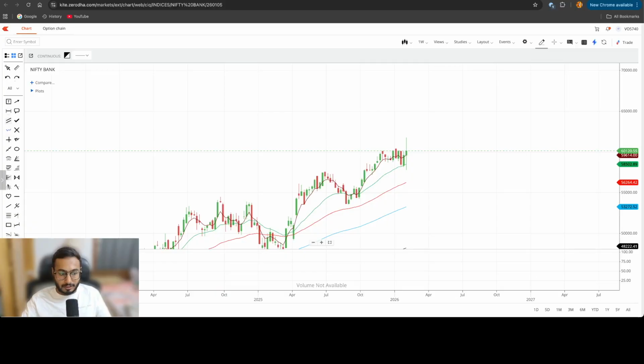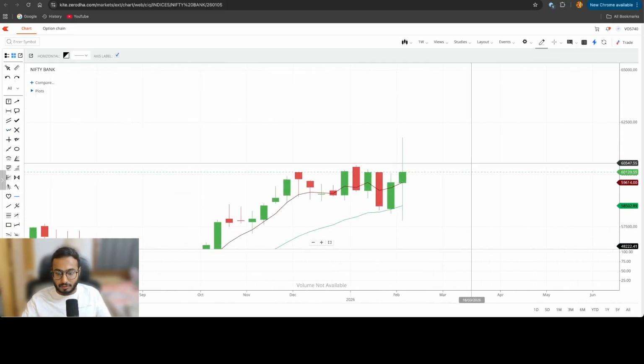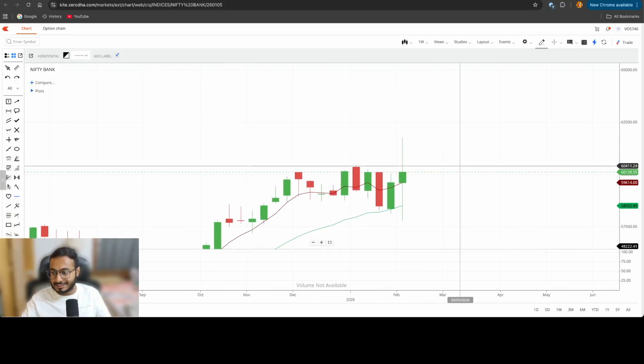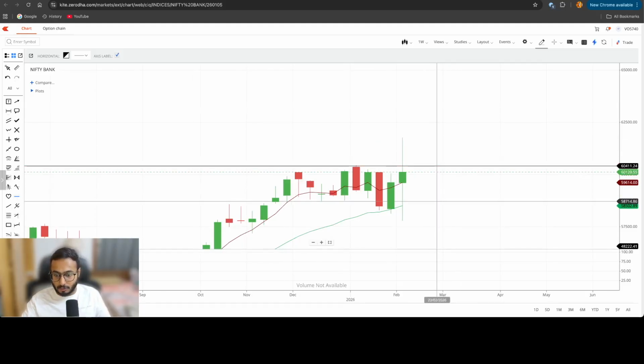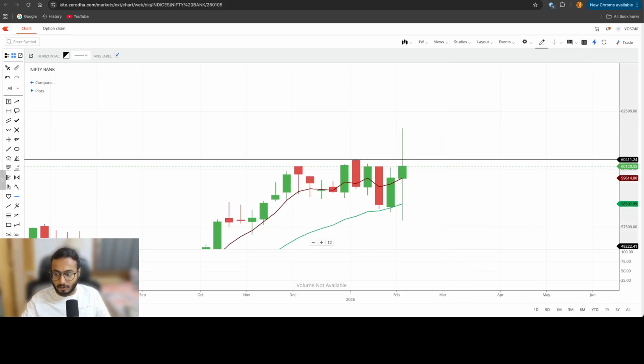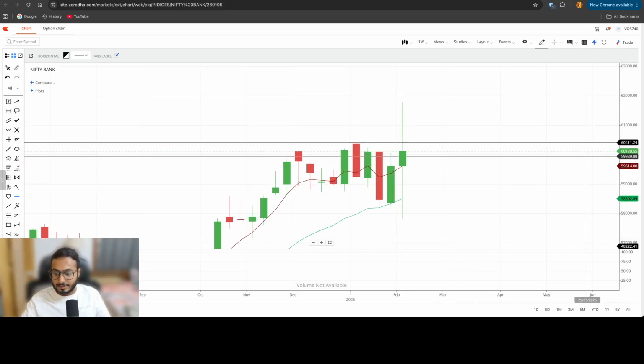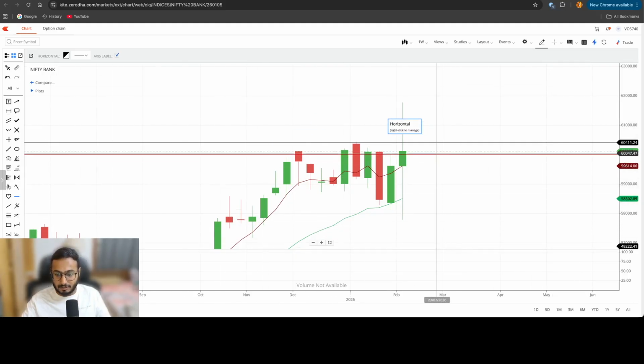So the level in Bank Nifty you need to take care of is, I think, 60,400. That's it. And I think this level will definitely be cleared on the gap up, so we will definitely open above this level itself. The only level which you need to take care of on the downside is the level of 60,000. Because it's a round number level, if at all we start breaking this level and go more down, the stop loss will be very huge.